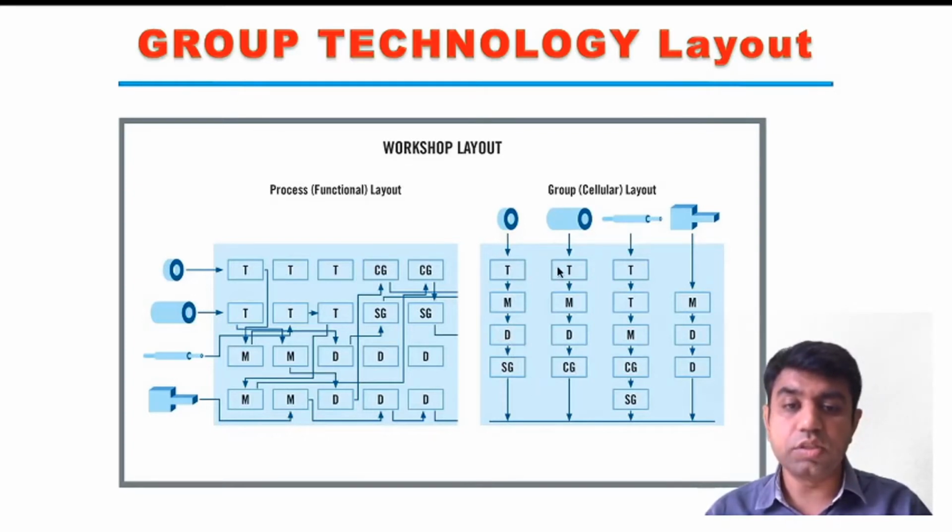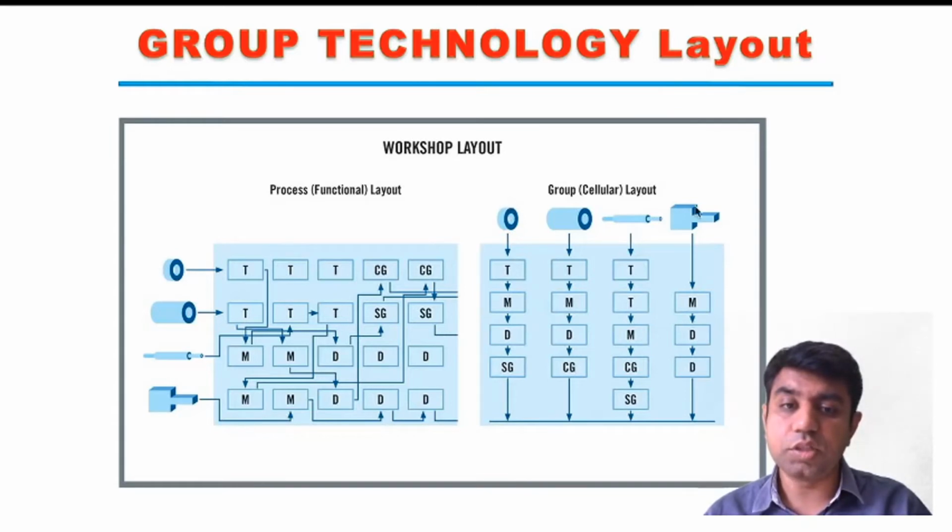If the second part again requires these 4 operations, we arrange dedicated machines for that, right? For the third part we arrange the same machines, and for the fourth part also we arrange the machines in the same way, and the parts requiring a similar process will be kept under this part family, right?